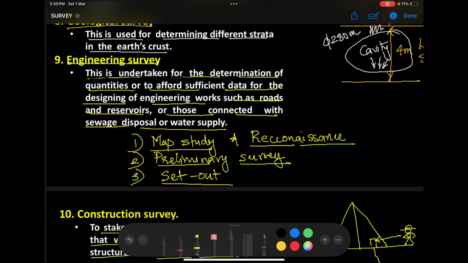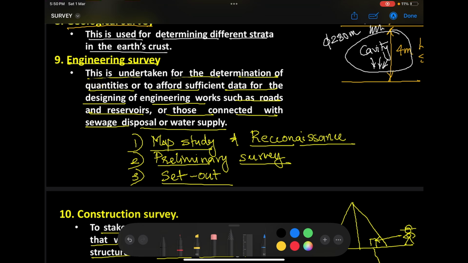During the site visit, the surveyor can identify a lot of information regarding the nature of the terrain: whether the ground is flat, whether it has too many details or not, whether the ground is sloping, etc. Why is this important to understand? Because based on this idea only, I can suggest the type of survey I can do there. For example, if the ground is very flat and does not have too many features, I can suggest a chain survey.